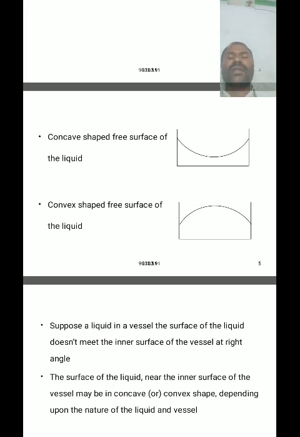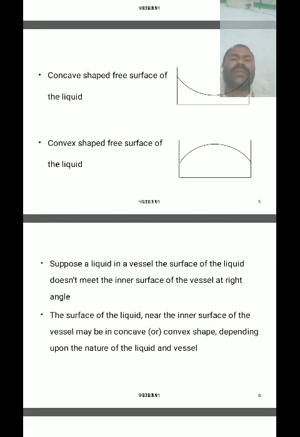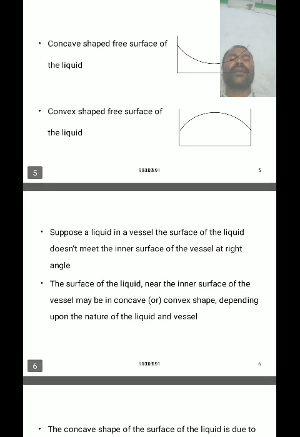The concave shaped free surface of a liquid is when the liquid is depressed at the surface. And a convex shaped free surface means the liquid rises up at the surface. When the surface of a liquid is depressed below, it is called concave, and when it just rises up, it is called convex.